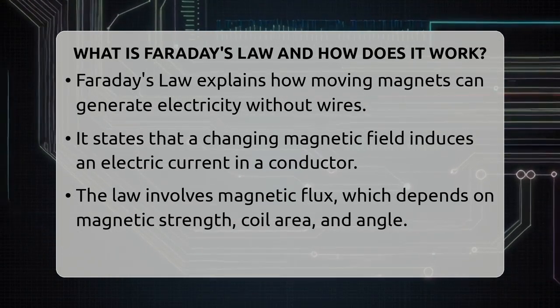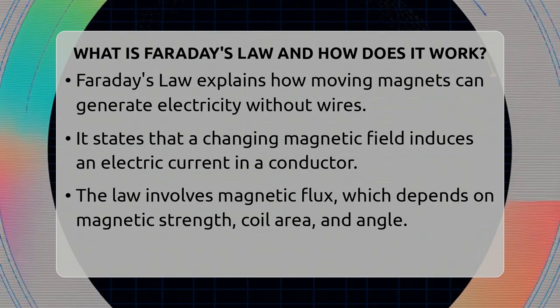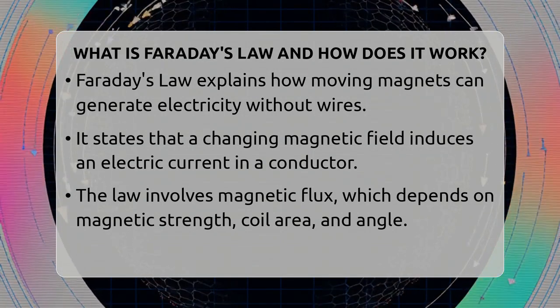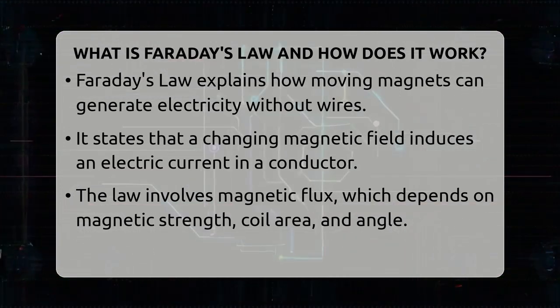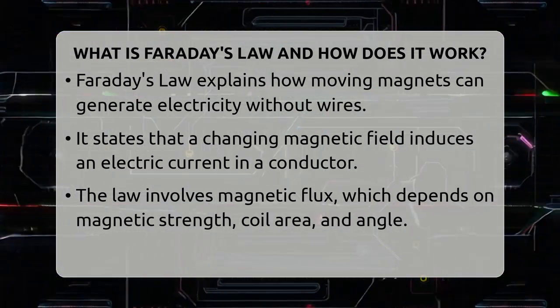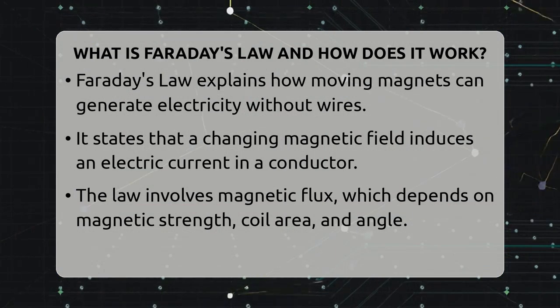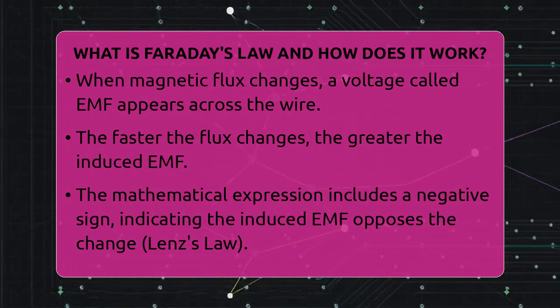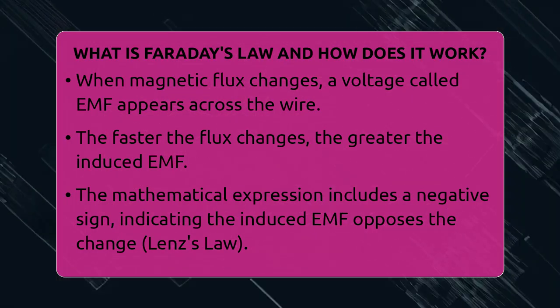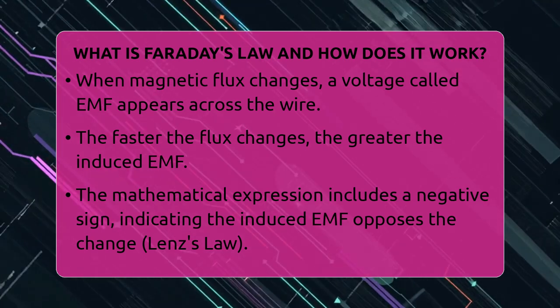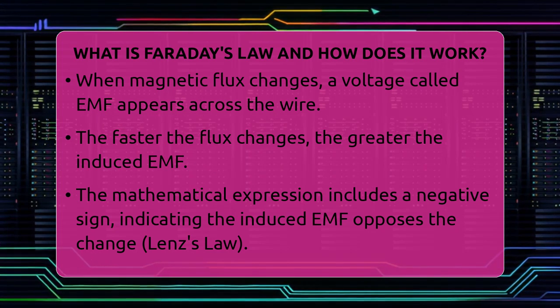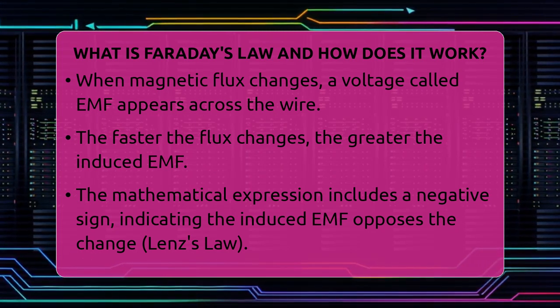Faraday's law explains how a changing magnetic field can create an electric current in a conductor. When the magnetic flux passing through a coil of wire changes, it causes a voltage to appear across the wire. This voltage is called electromotive force, or EMF. The faster the magnetic flux changes, the greater the induced EMF. If the circuit is closed, this voltage makes current flow, turning magnetic changes into usable electrical energy.